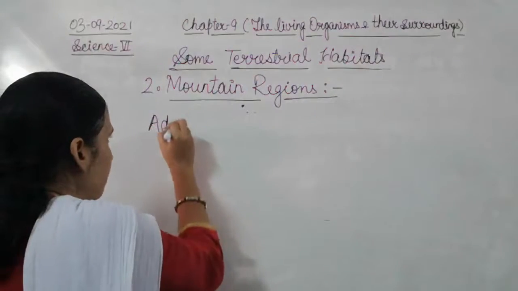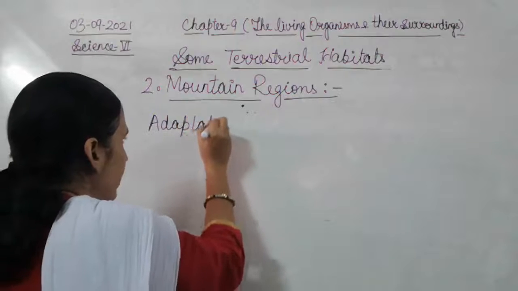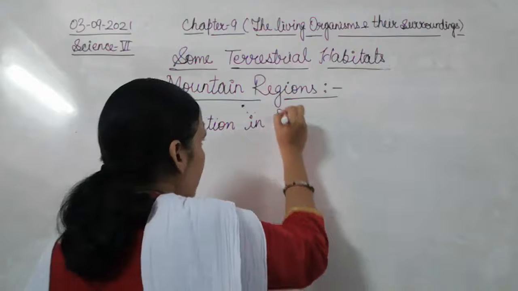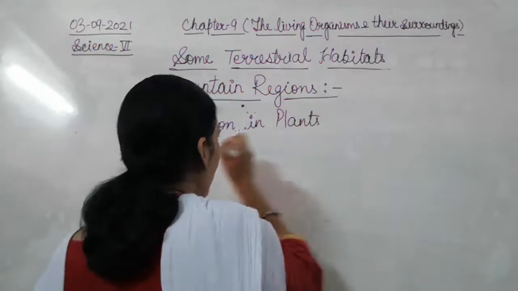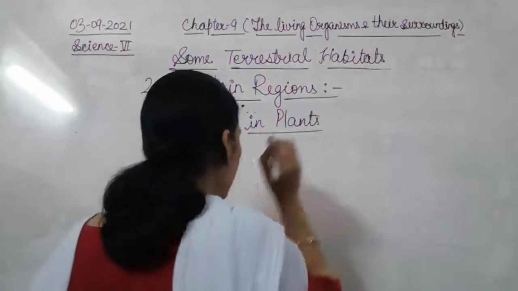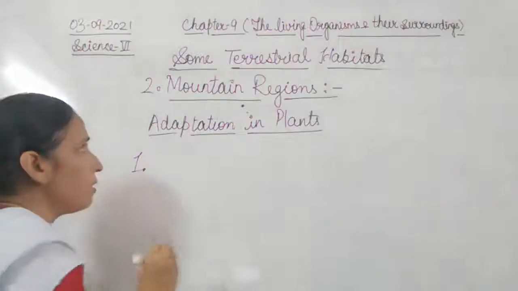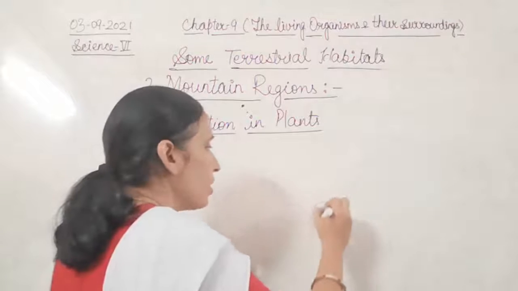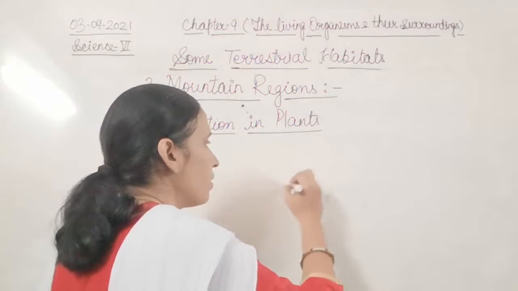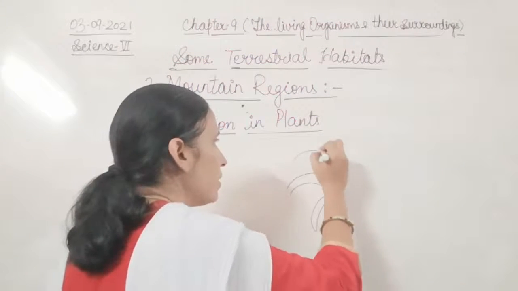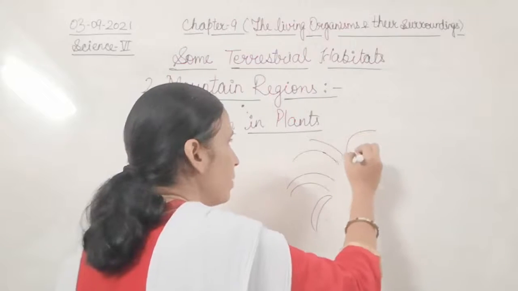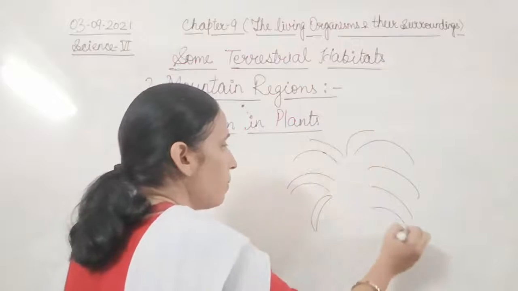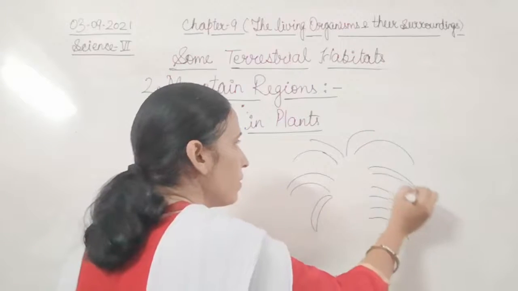Those living in the mountain region, first of all, the trees we find are in a conical shape.